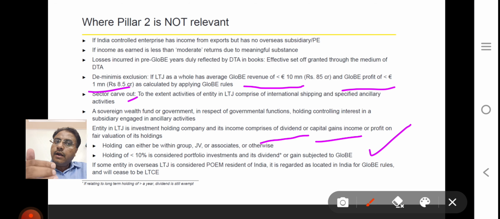So if your portfolio investment is less than 10%, then GloBE is subject. If some entity in an overseas low tax jurisdiction is considered POEM resident in India, it is regarded as located in India for GloBE rule purposes and will cease to be considered a low tax entity.